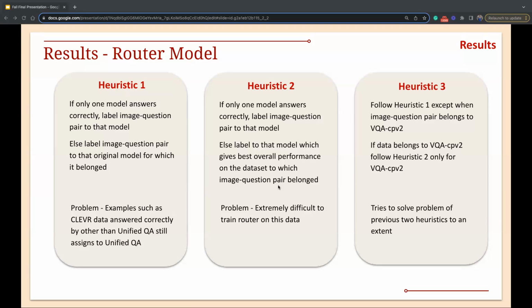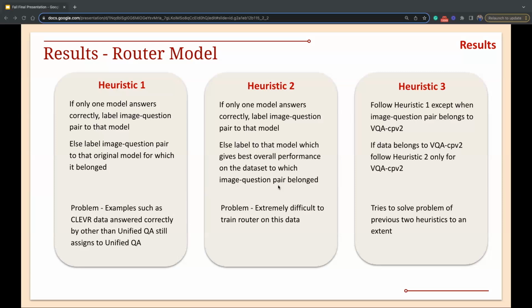So we went on to the second heuristic, where case one remains the same, but if multiple models, not a single model, predict the answer correctly, we take the model which has the highest performance on that overall data set. But now the problem was that it was extremely difficult to train the router model because it could not find any patterns as such in the data.